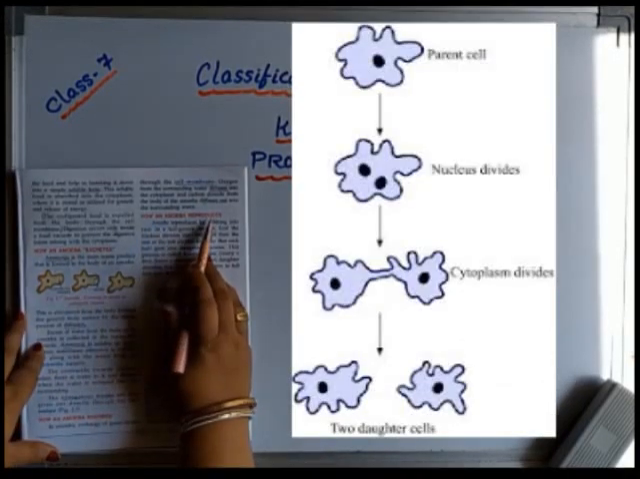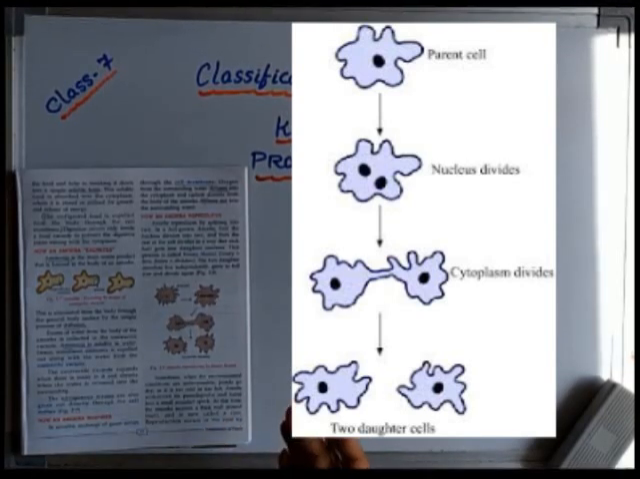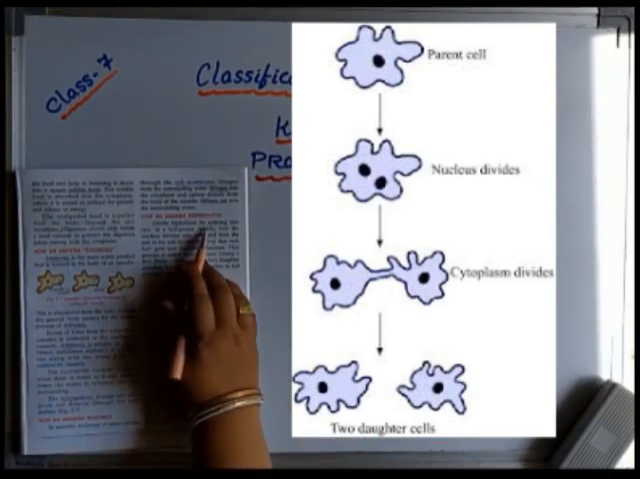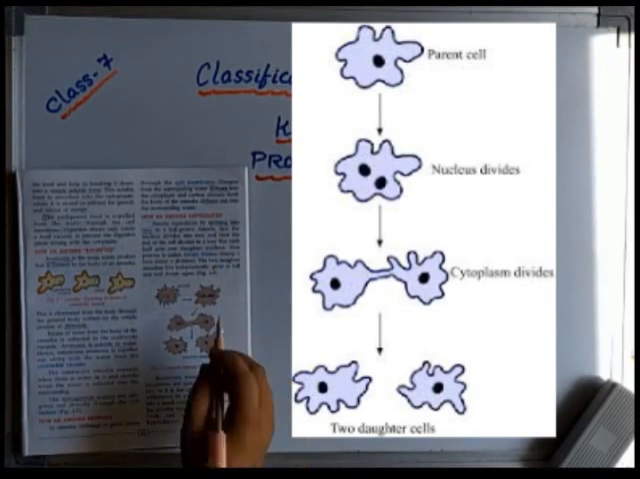How does an amoeba reproduce? We have already seen that reproduction takes place for giving rise to the same kind, and in this way generation after generation it grows. So amoeba reproduces by splitting into two, called binary fission. Okay, so let us see.